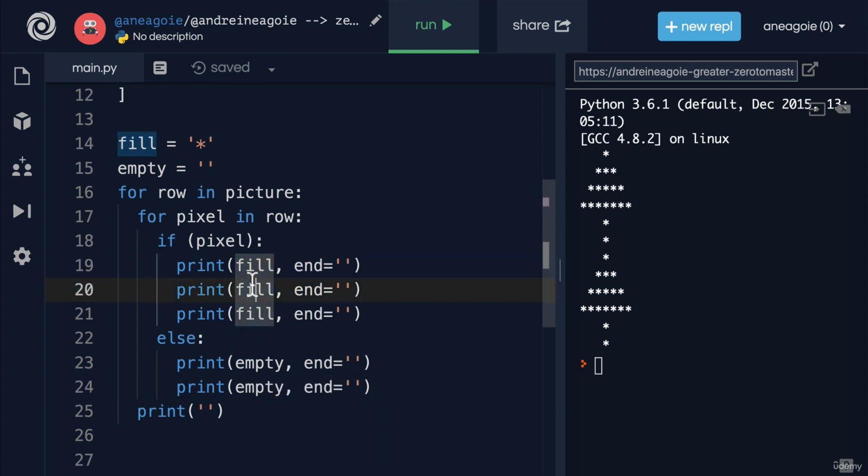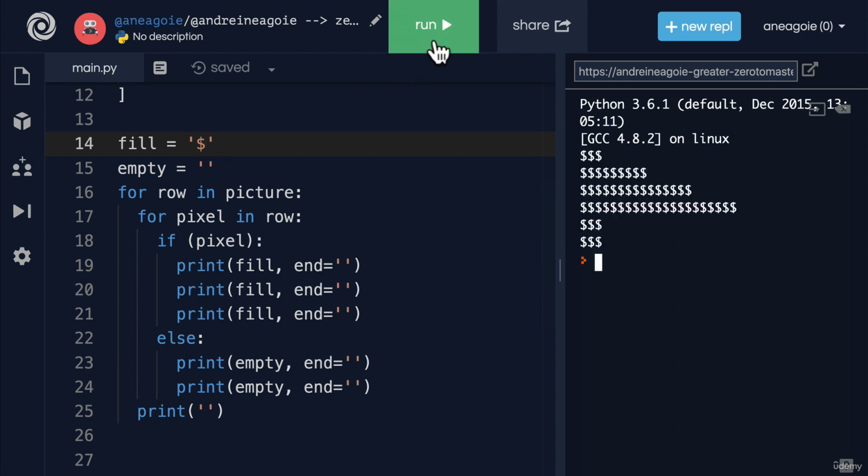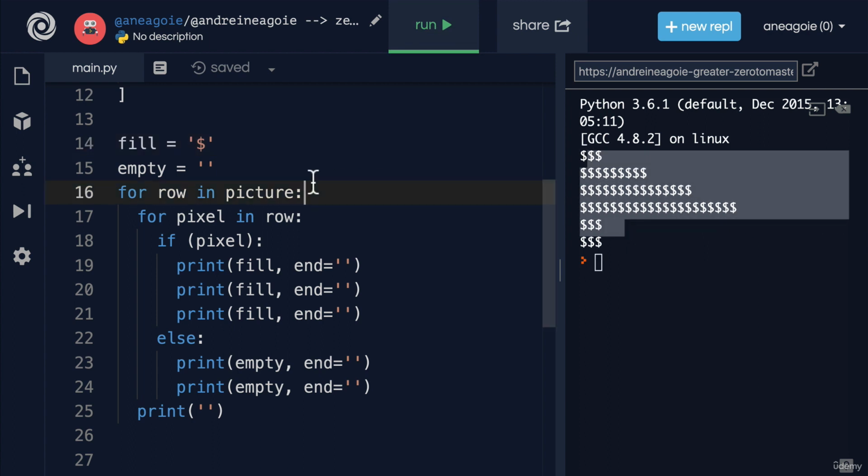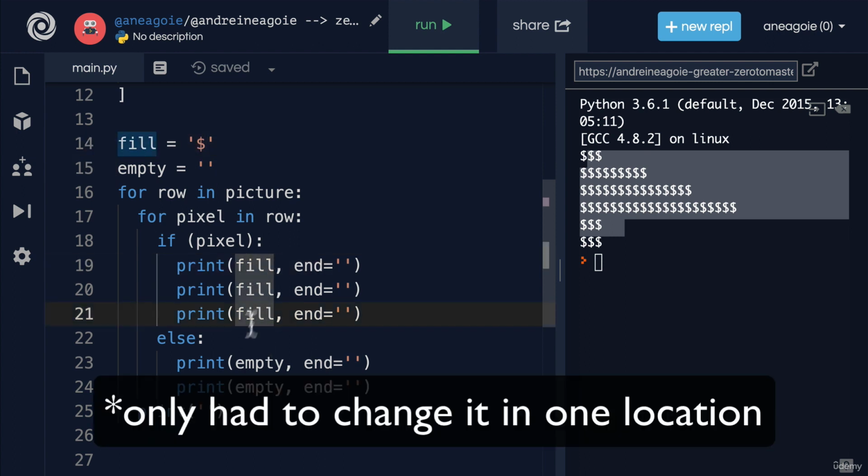Instead of me having to change 5 locations here, I can now change just this part. And maybe instead of star, I want to display, I don't know, $sign. And if I run this, all right, I get a little different image here.